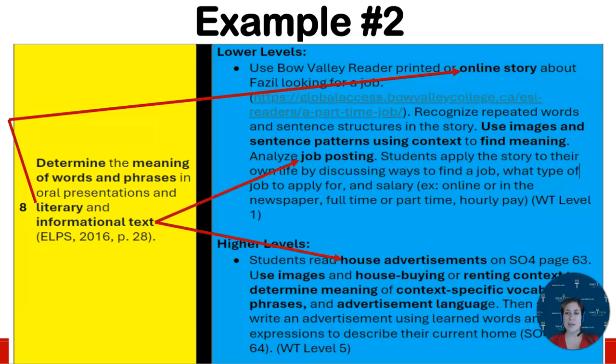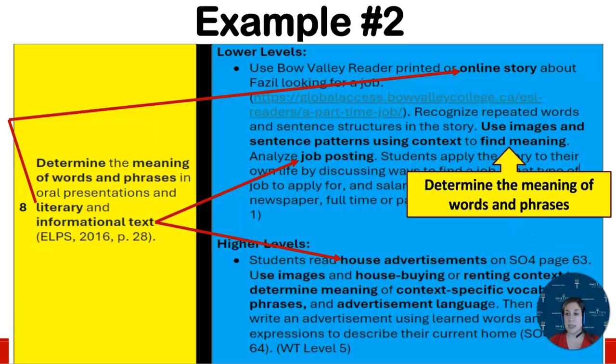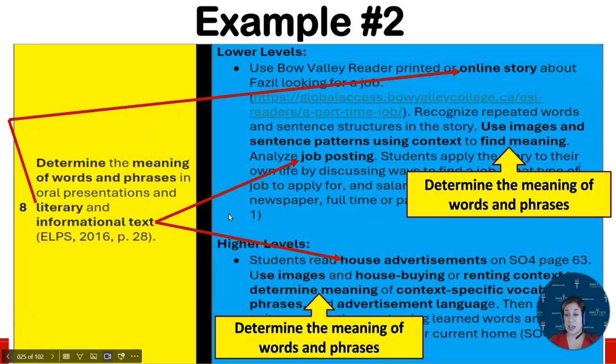So, how are students constructing meaning for these words and phrases while using these literary and informational texts? Well, students are finding meaning by the images and sentence patterns. So in this lower level class, they're using the skills that they have to create meaning. And then in our higher level class, students are using these same skills, finding the images and the context-specific vocabulary, and they are determining the meaning of these words so that they can use them in their own advertisement.